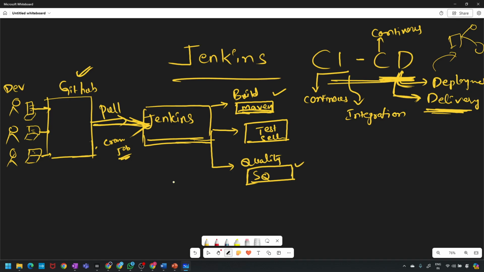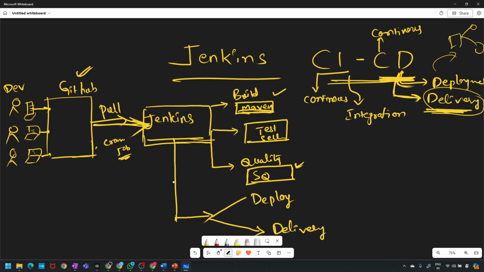So this will be useful for that, right? So next, after all this process is done and your application is running properly, then what we have to do next is deploy. Your application is ready, you can deploy. And we have also discussed delivery, so we'll talk about delivery also.